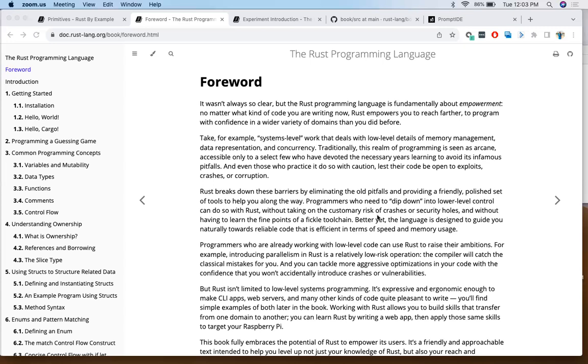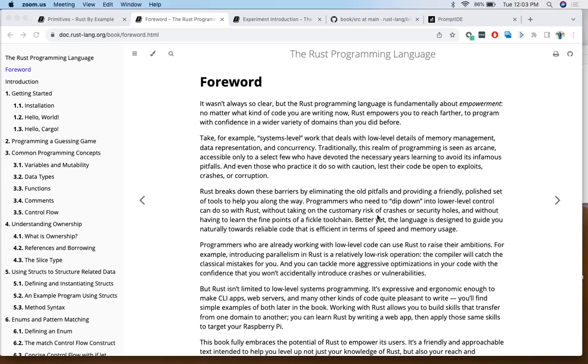It gives you the tools to do low-level programming without having to deal with the problems that low-level programming usually has, like, for example, C, C++, C#, all those, where you can directly deal with memory, right? Probably Java, which has garbage collection and all those. Rust takes away all the disadvantages, or most of the disadvantages, that these programming languages have and offers you a very fast programming environment.